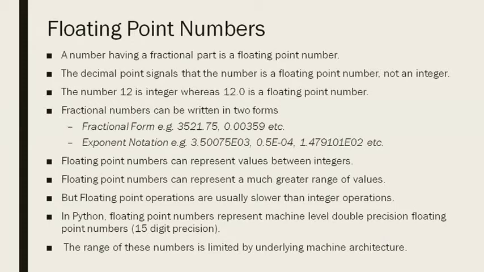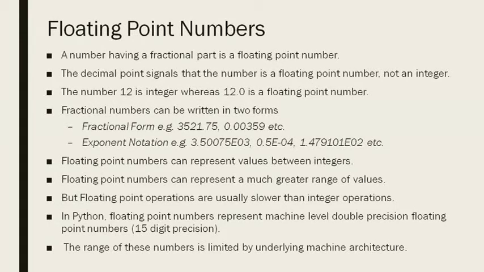The second form is exponent notation using e to the power. You have studied this in physics classes also. So 3.50075 e to the power 03, and 0.5 e to the power minus 04.